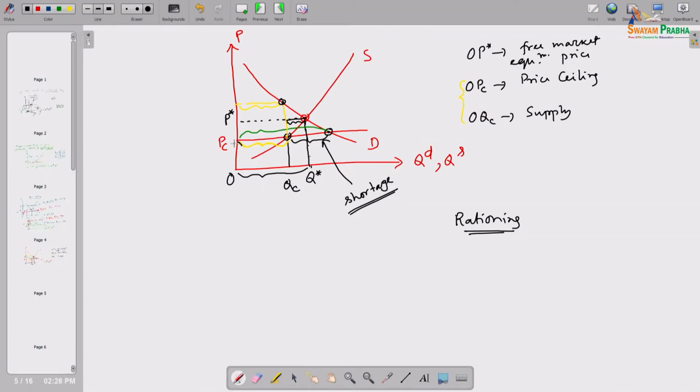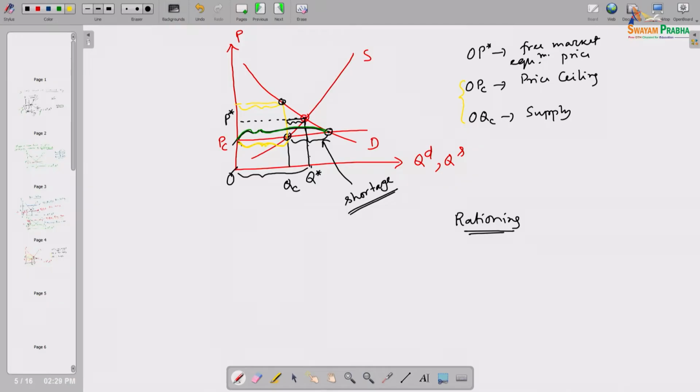What kind of activities? Some sort of rationing by the sellers will arise in the market. How? Because sellers know that they can't charge any price above this OPC level, so they have to charge that price. And they also realize how much they can deliver in the market, how much they can supply, while a whole lot of customers are there, more than that, right.